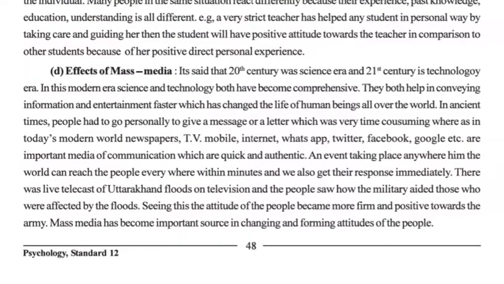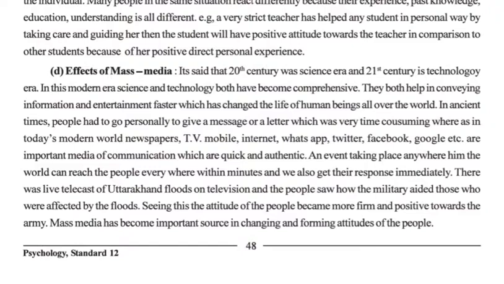And the last one is the effect of mass media. We know that in this era, the 21st century, we are in a technological era. In the past, if you wanted to give any information, one needed to personally go to someone's house or write a letter, which used to take a lot of time.